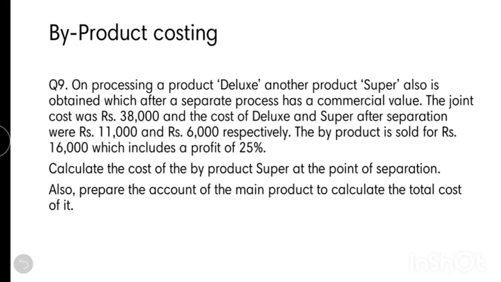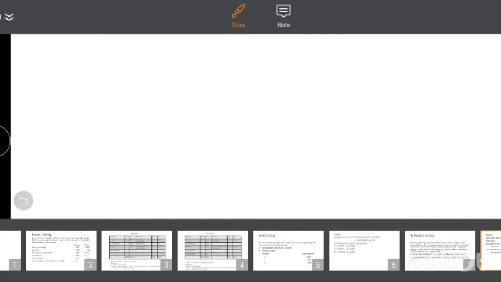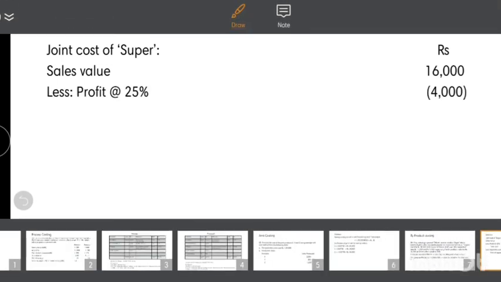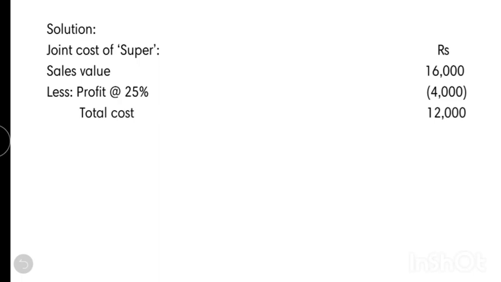We can move to the solution. The first step is finding the joint cost of super, the byproduct. First, write down the sales value given in the question, 16,000. Next, deduct the profit margin, 25% of 16,000, that is 4,000, and we get the total cost, 12,000.